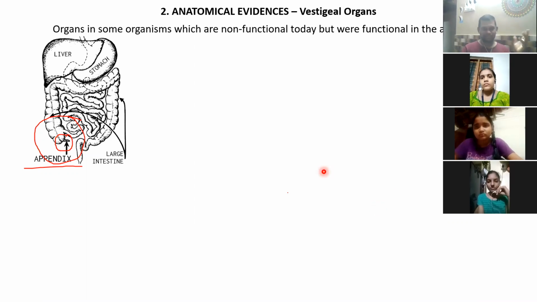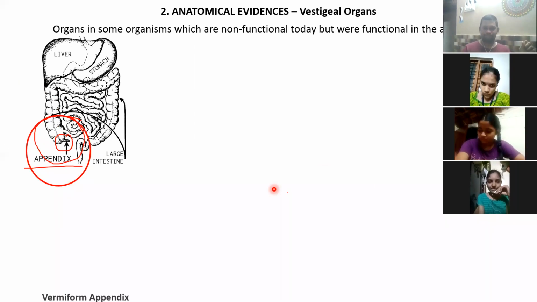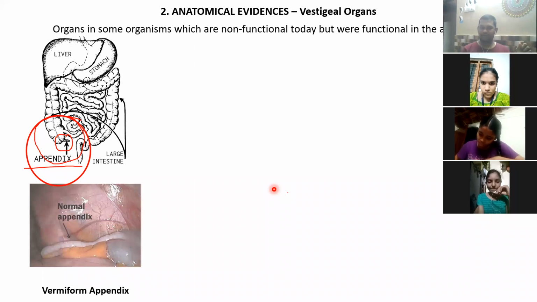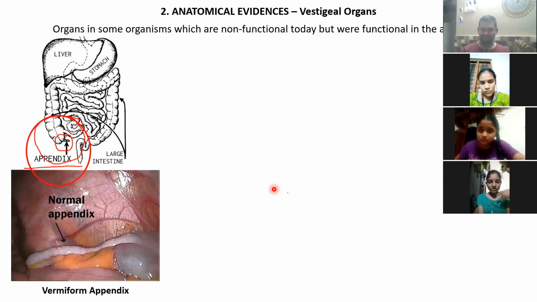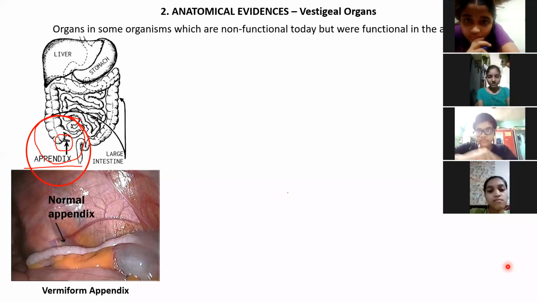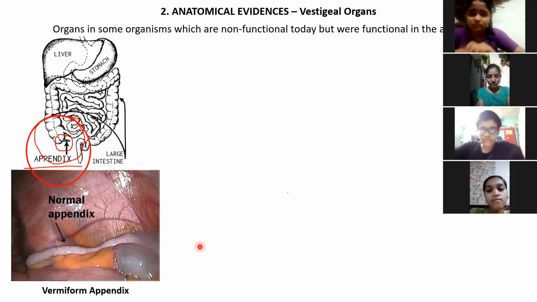Getting it? So in the appendix this can happen. Okay? Then that's the appendix. Vermiform appendix. This is the real picture. See, taken inside the human body. Do you see this? A small white-colored worm-like structure. Everybody has it. That's a vermiform appendix.